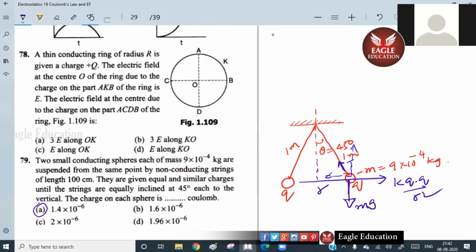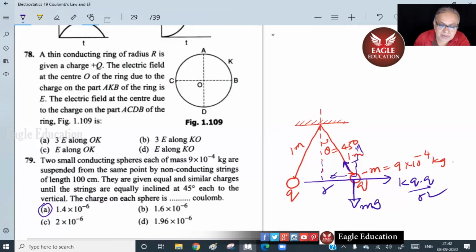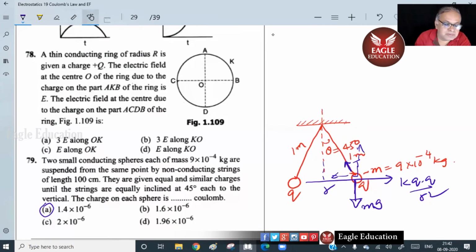A thin conducting ring of radius R has total charge Q, right? The electric field at the center of the ring due to the charge on the part AKB, this quarter part.